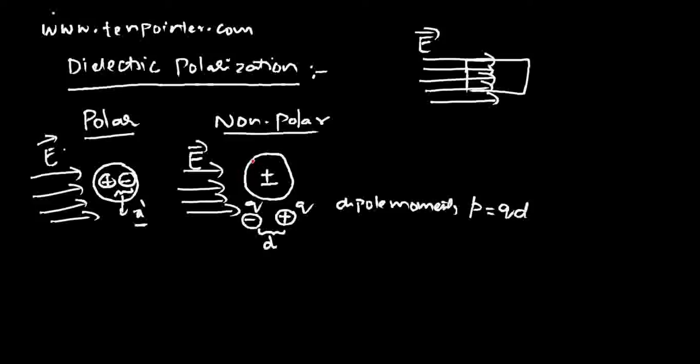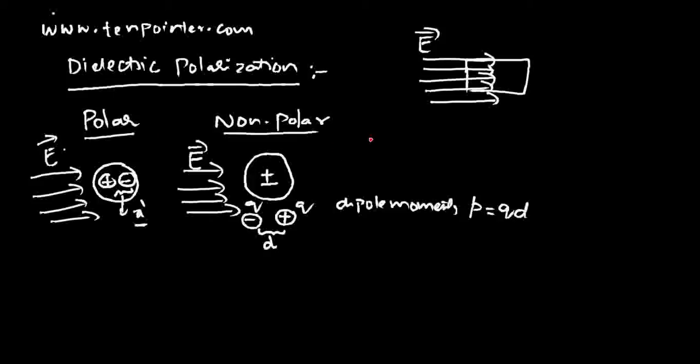So every time when we talk about dielectric polarization, we will consider only non-polar type dielectric molecules. We will not consider polar type dielectric molecules. But it is better you understand that there are two types of dielectric molecules, both polar type and non-polar type.